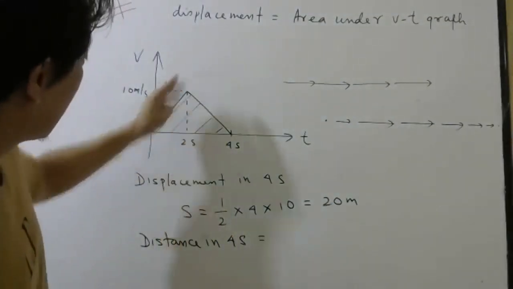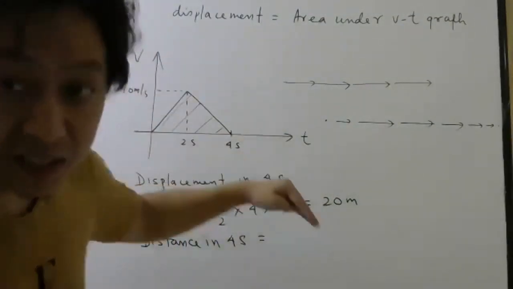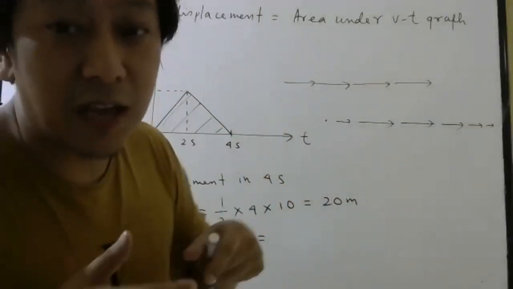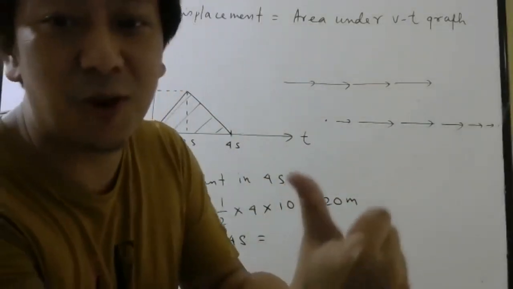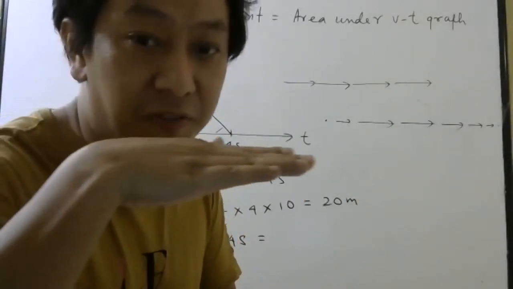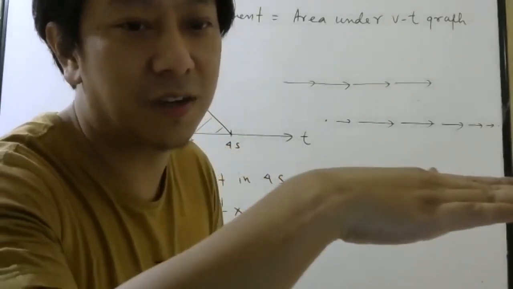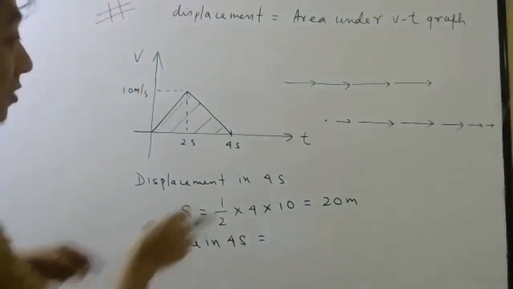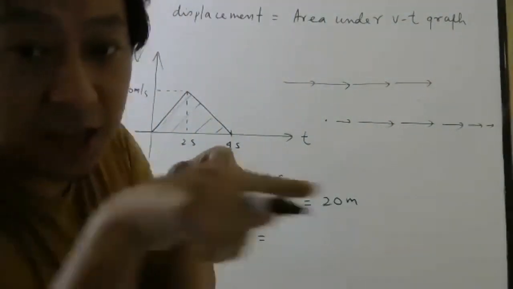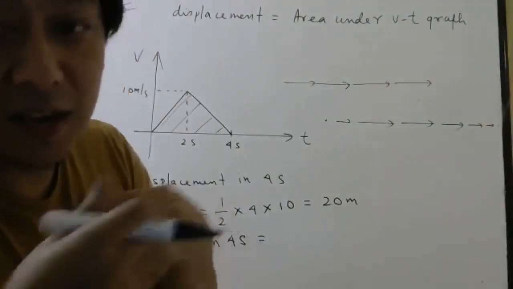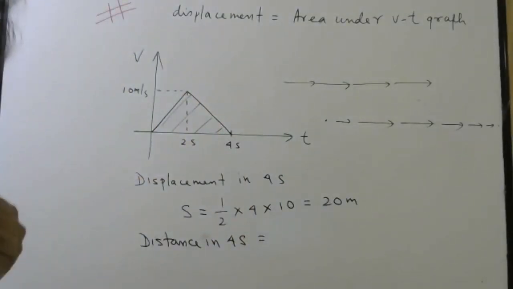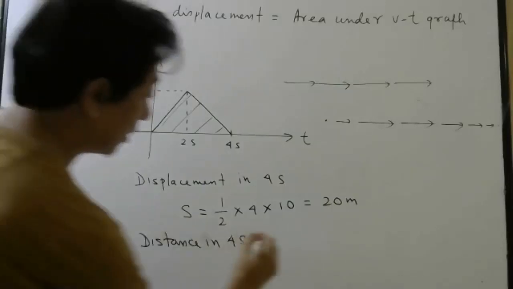So I know up to 2 seconds, it will increase its velocity, right? You can see. After 2 seconds, velocity decreases, but it is still going in the same direction. Just because I am slowing down doesn't mean I am going back, remember. I am going this way. First, I am moving faster, faster, faster, then slower, slower, slower, then stop. So since I was moving in the same direction, displacement and distance will be same for this question. Okay, so distance also will be 20 meter.